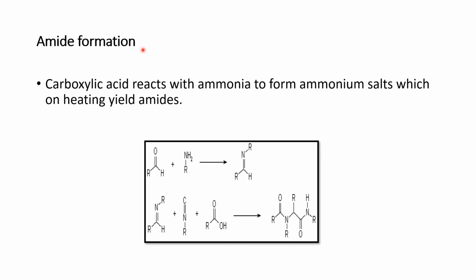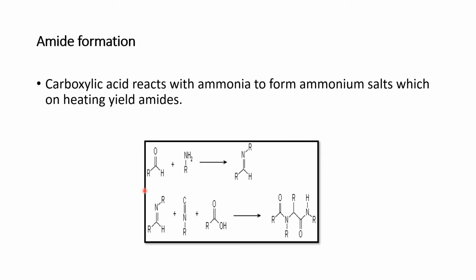Here is the reaction, students, amide formation. How will an amide be formed? A carboxylic acid will react with ammonia, and when it reacts with ammonia, there will be formation of an ammonium salt, which on heating will be responsible for the production of an amide.